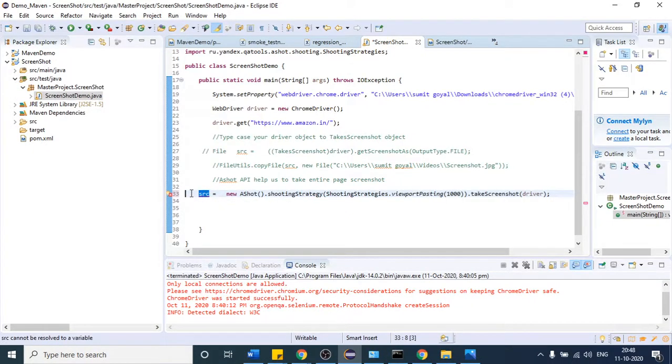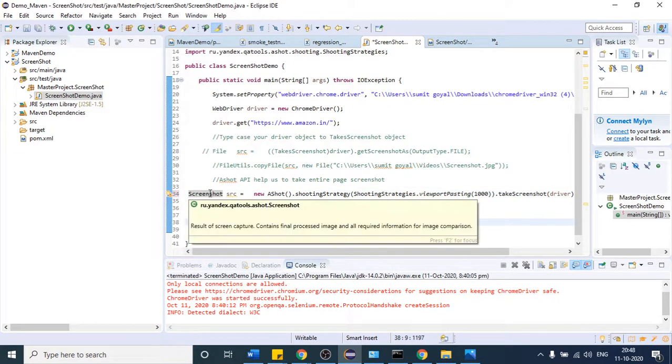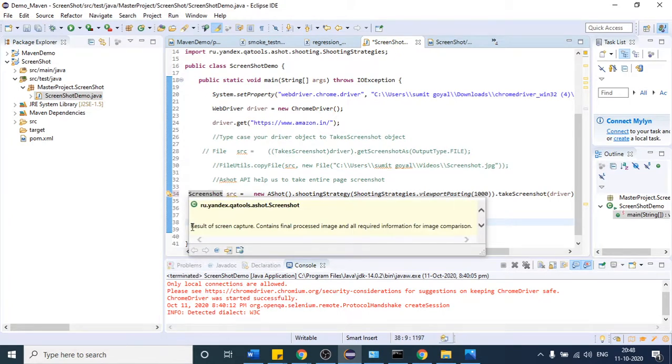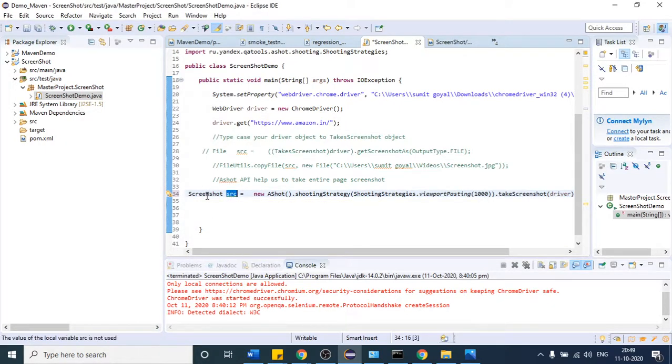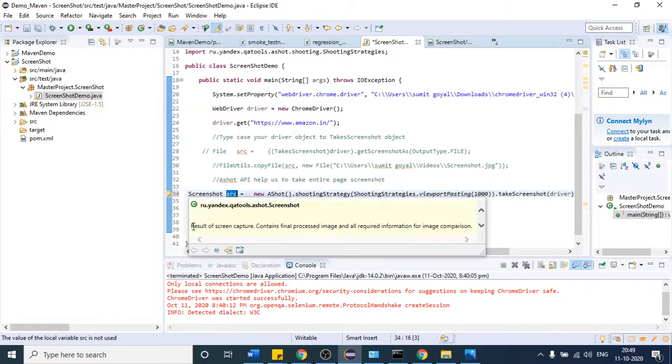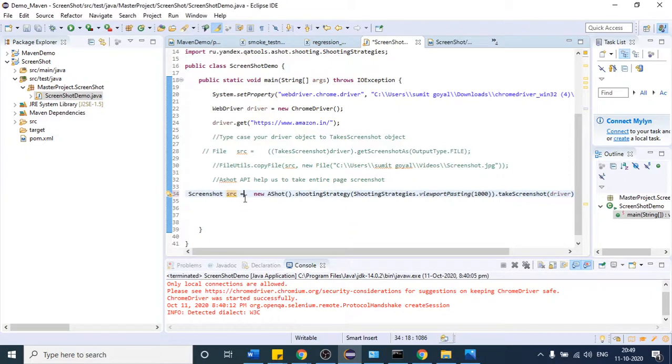So what type should this variable be? If I write like that, import that class. This class has the capability to hold the result of the screenshot, or you can say screen capture. This is the reason I'm creating one variable of this type, this class, so that it can hold our screenshot. So is it clear to everyone?